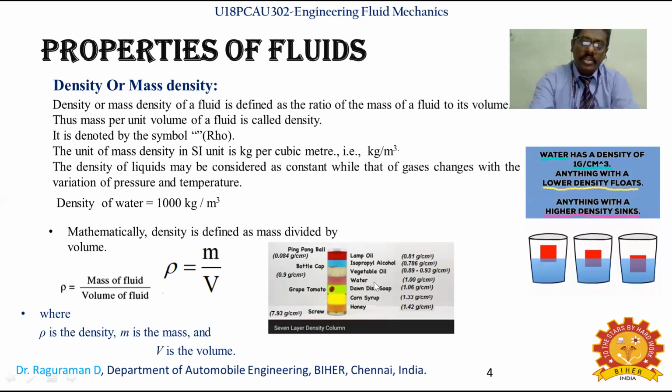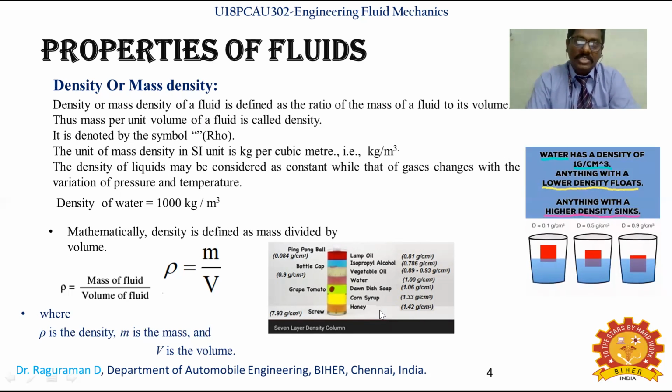As we know, water has a standard density of 1000 kg per meter cube, that is 1 gram per centimeter cube. Less dense than water are vegetable oil, alcohol and lamp oil, and more dense than water are dish soap solution, corn syrup and honey.